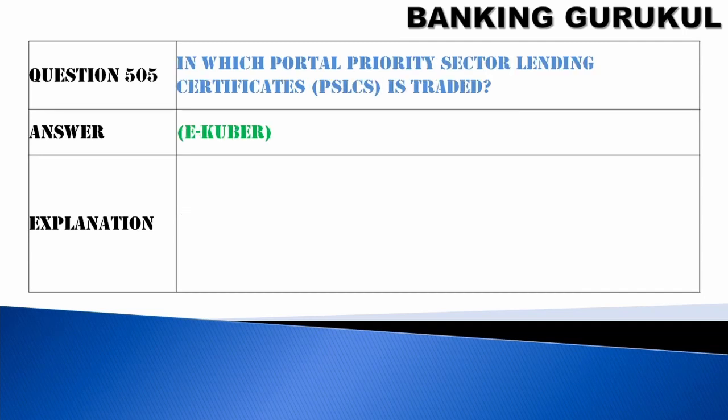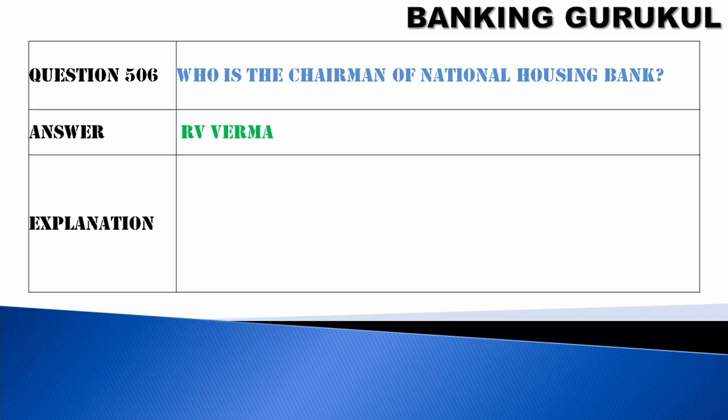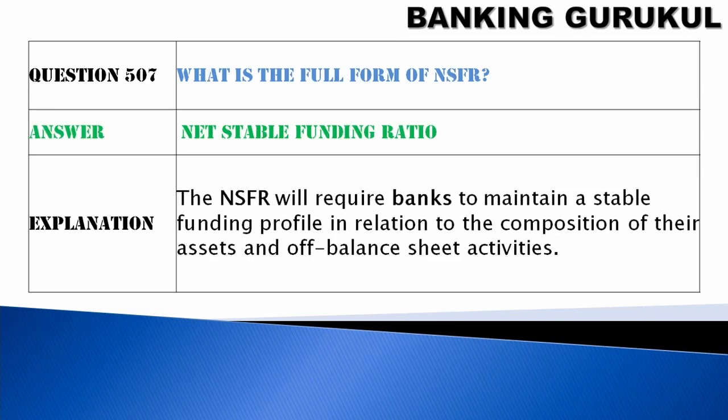In which portal can priority sector lending certificates be traded? eKuber portal. Who is the chairman of National Housing Board? R.V. Verma. What is the full form of NSFR? Net Stable Funding Ratio will require banks to maintain a stable funding profile in relation to the composition of their assets and off-balance sheet activities.